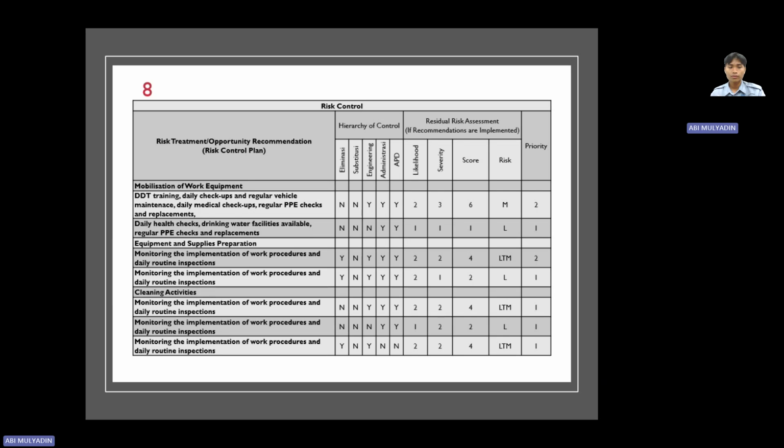And for the category of cleaning activity, activity number one, the recommendation is monitoring the implementation of work procedure and daily routine inspection. It has a score of low to middle, with priority number one for the JSA method.